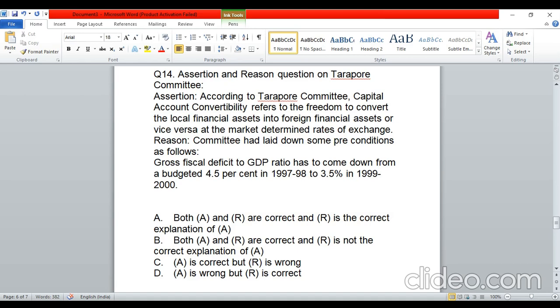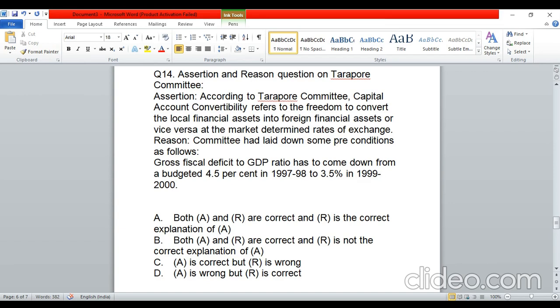If you check what the Tarapur committee had said, you would find that this is also a correct statement, although I marked it incorrect because I thought that 3.5 percent fiscal deficit in the year 2000 seemed very low to me, so I thought it must have been more at that time. But yeah, both statements are correct.